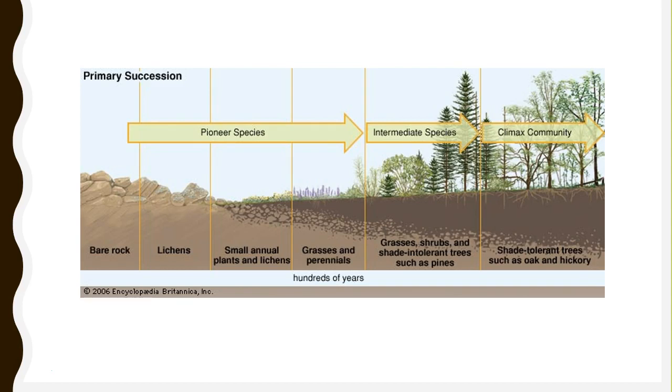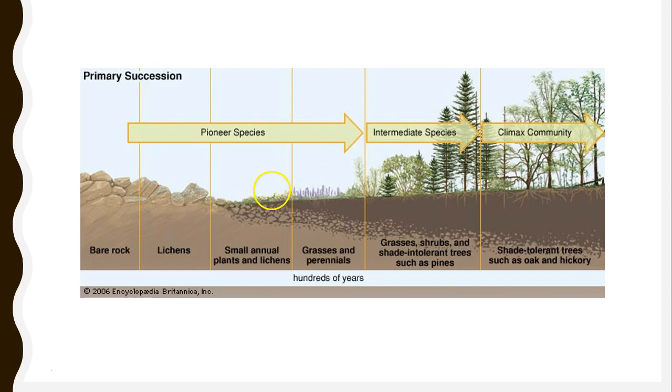And once they grow and they're able to start breaking down the rock, and the organic material from those lichens starts being deposited, soil starts being formed. And so from that, you will then start to see small annual plants and lichens growing. And over time, 20, 30, 40 years, grasses and perennials will start to grow.